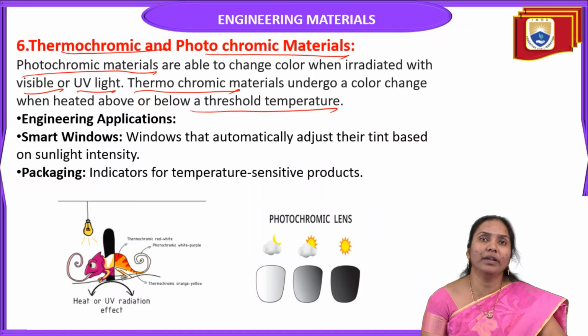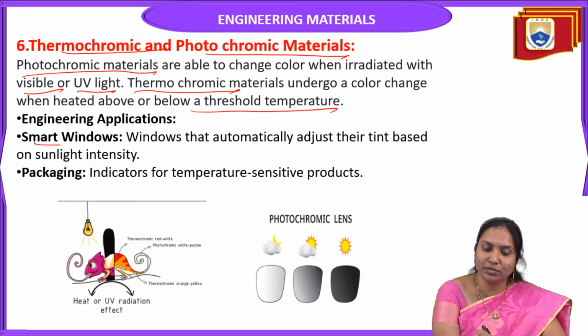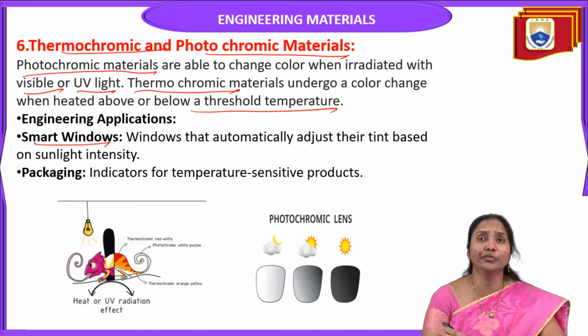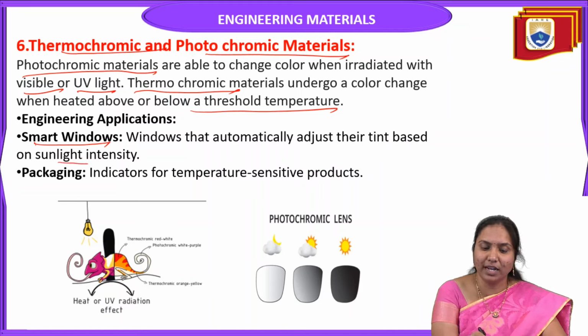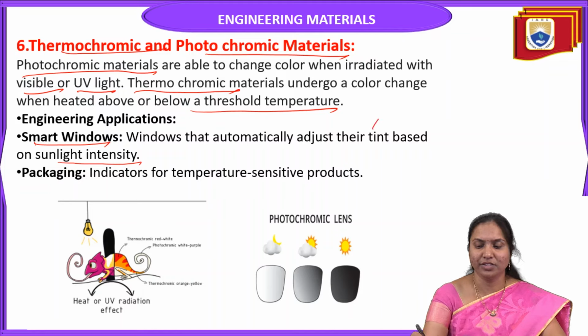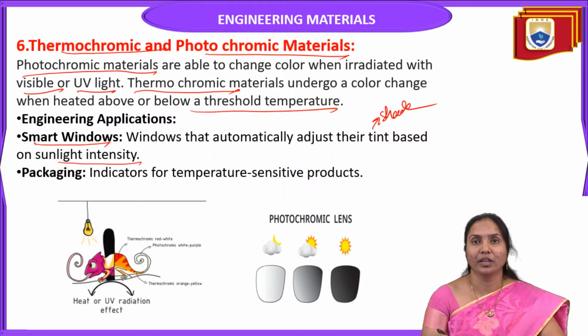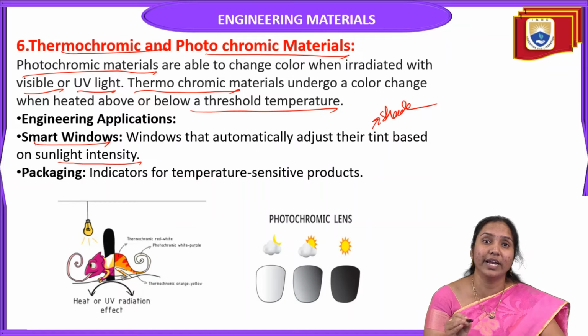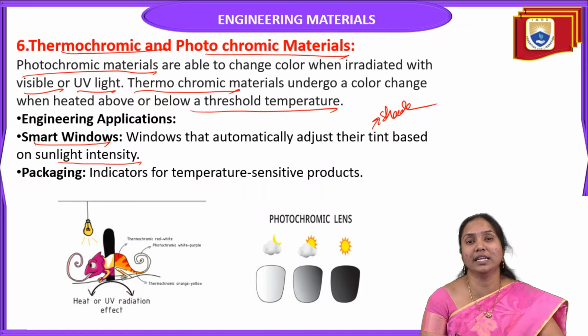What are the engineering applications of thermochromic and photochromic materials? They are used in smart windows, that is, windows that automatically adjust their tint based on sunlight intensity. Tint means shade. So these materials are used in smart windows that automatically adjust their shade based on sunlight intensity.